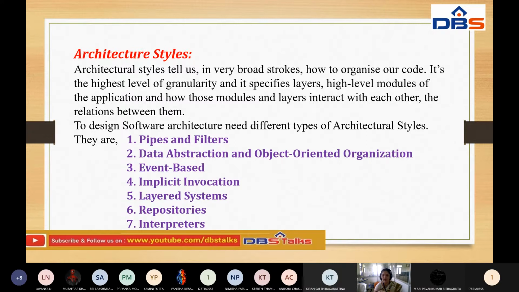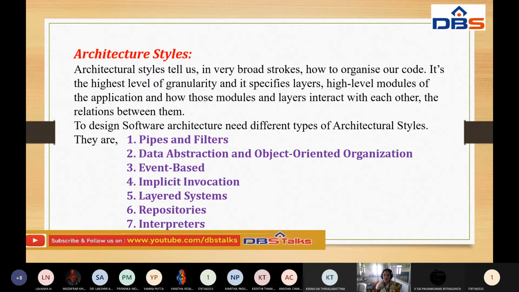And the high level modules of the application are mainly all the important modules. We divide the entire project into different modules, and each module is treated as one high level module, a major module. Those are called high level modules of that application. The application is nothing but a project or a program, whatever it may be, and how those modules and layers interact with each other.